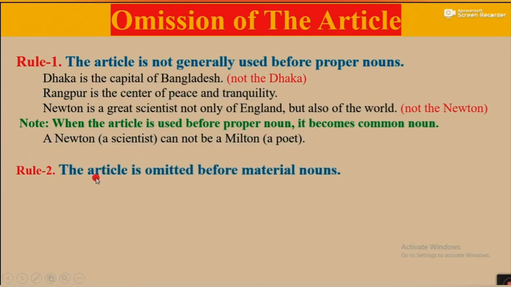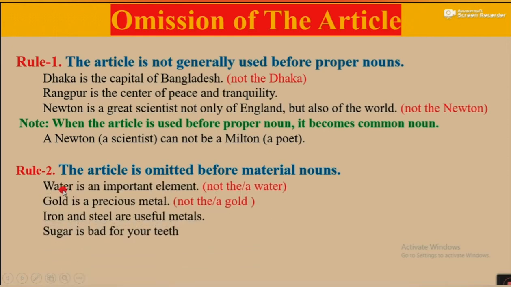Rule number 2. The article is omitted before material noun. For example, water is an important element, not the or a water. Gold is a precious metal, not the or a gold. Iron and steel are useful metals. Sugar is bad for your teeth. Here, water, gold, iron, sugar are material nouns, so we cannot use article before them.